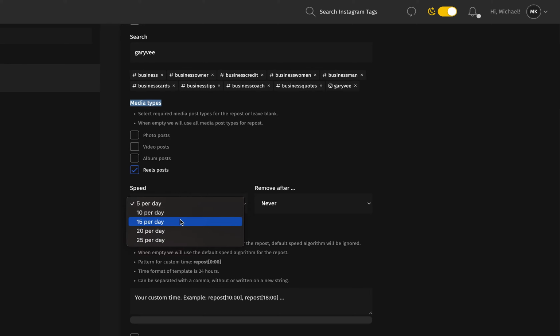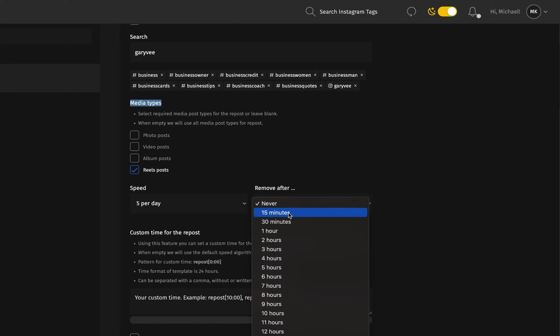Now you have to select how many reposts you want to do per day. You can do 5 per day, which is the lowest option, or you can go up to 25 per day, which is probably not too recommended in most cases, unless you have an account where it's normal to post tons of updates every single day, like a news account or an alert account, where people just want to stay updated with something. But usually 5 to 10 per day is probably the way to go.